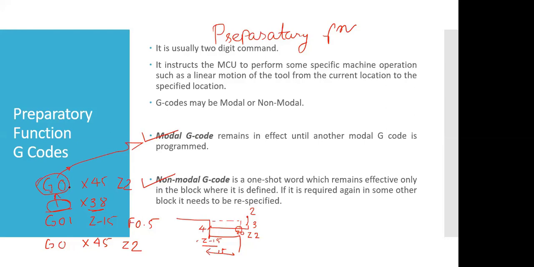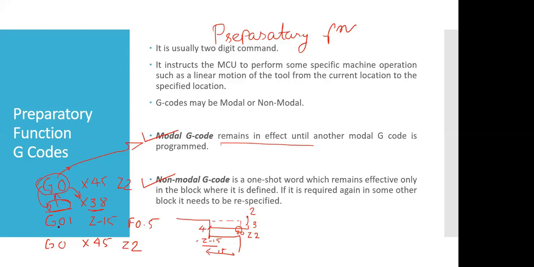Since its effect will remain, the coordinate x38, from x45 to x38, will move in rapid motion. Modal code means it remains in effect until another G code cancels it. So the G0 effect will be as it is in the next line.